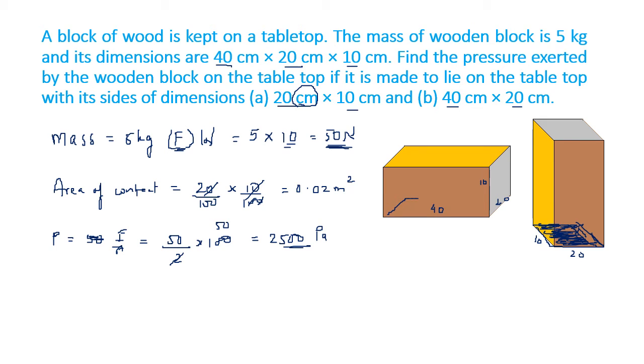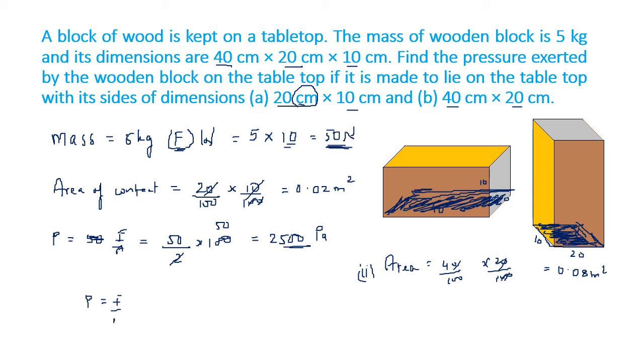Now 40 by 20 means how much is in contact with the ground? The area of contact on the ground where the thrust is acting. So in the second case, the area of contact is 40 upon 100 into 20 upon 100, which is 0.08 meters square.